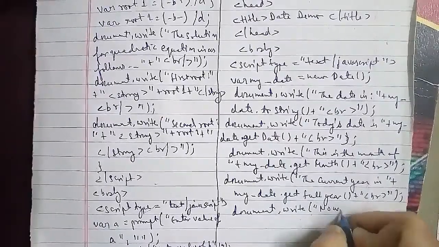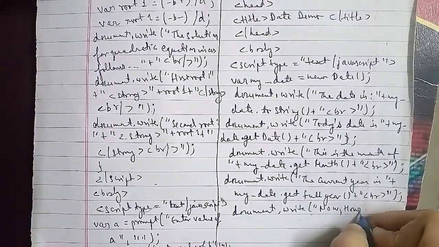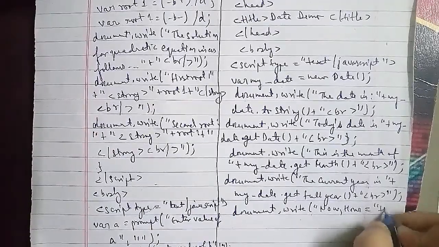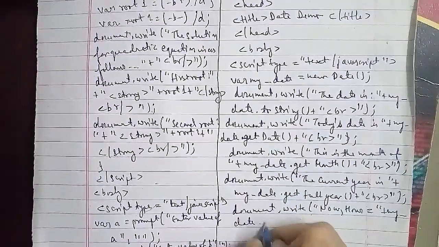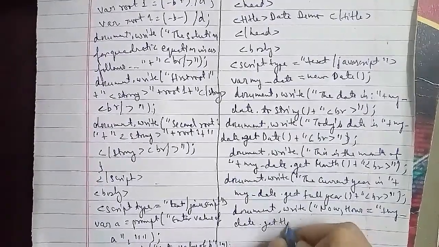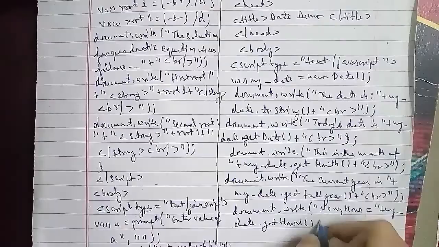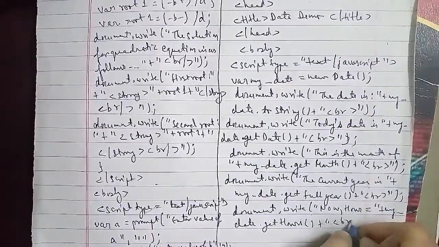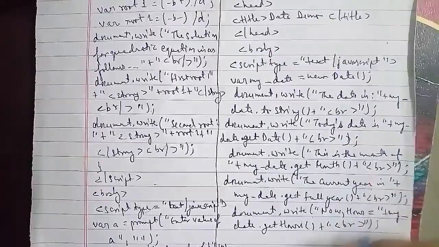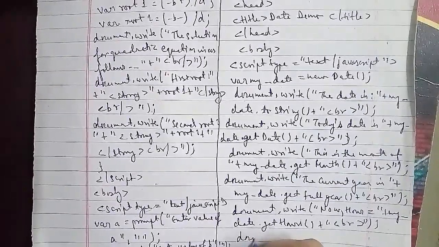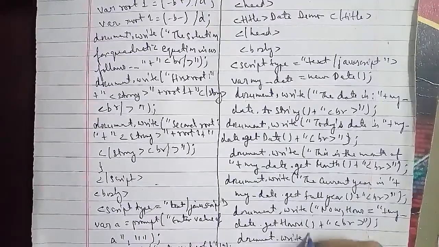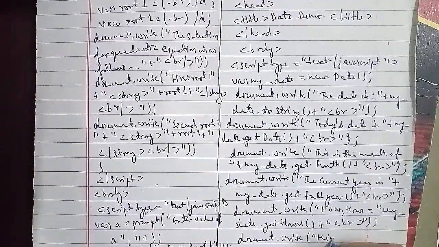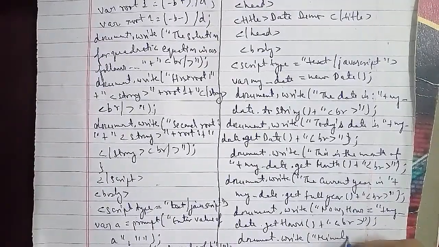Then now we will have another one that is related to the document.write, and in the reference towards it, that is document.write seconds equals to plus myDate.getSeconds plus br tag,